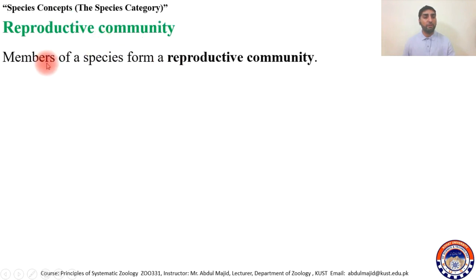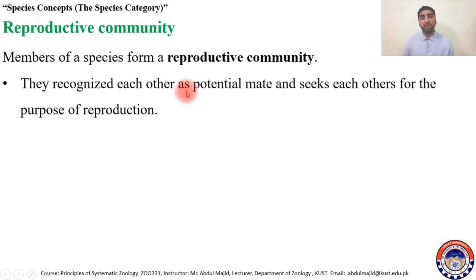the first one is reproductive community. A species will be a reproductive community. So the members of a species form a reproductive community. All members of a species consist of a reproductive community because they are reproductively isolated from other such species. For example, Homo sapiens, human beings, have a reproductive community because they mate with each other only, they do not mate with other groups with which they share their niche or their environment. They recognize each other as potential mates and seek each other for the purpose of reproduction.